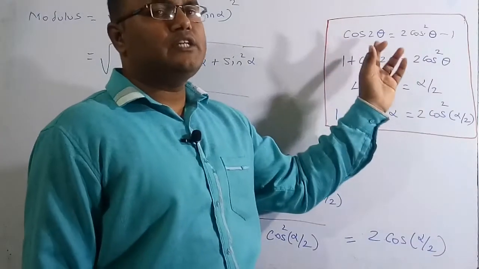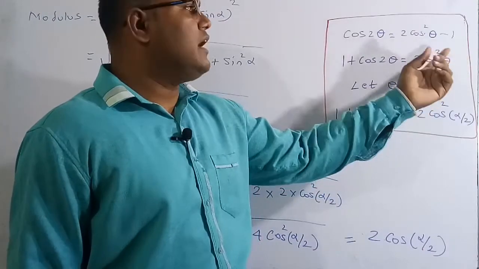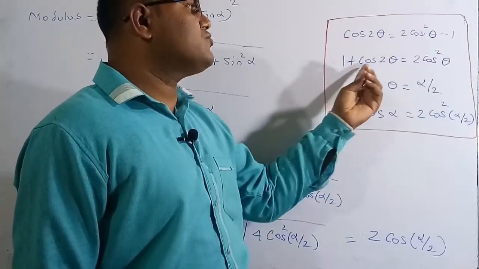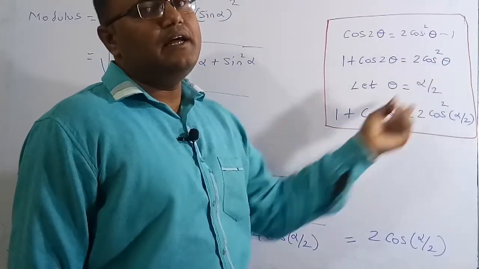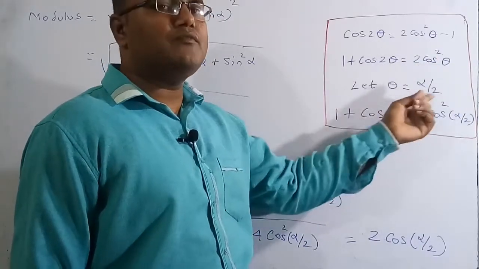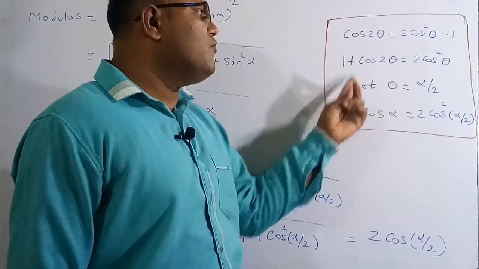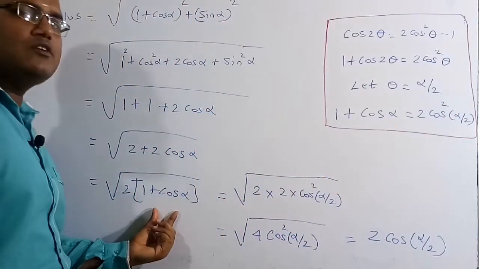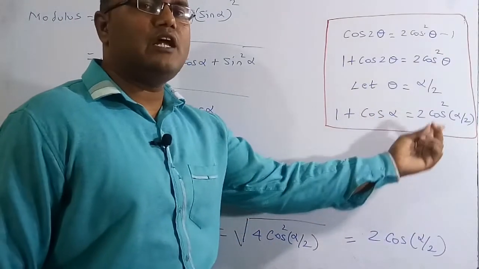But cos 2 theta is equal to 2 cos square theta minus 1. I am going to take minus 1 to the LHS. We are going to get left hand side 1 plus cos 2 theta is equal to 2 cos square theta. Let me assume theta is equal to alpha by 2. Then I am going to get 1 plus cos alpha is equal to 2 cos square alpha by 2. So in place of 1 plus cos alpha, I am going to substitute 2 cos square alpha by 2.